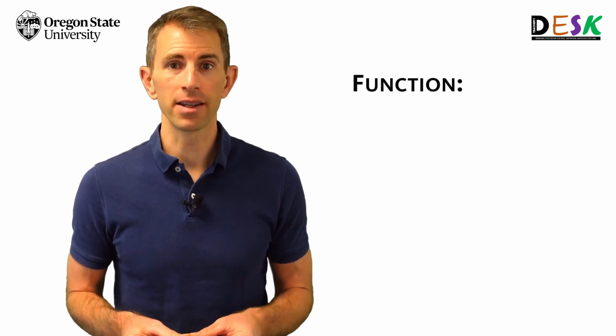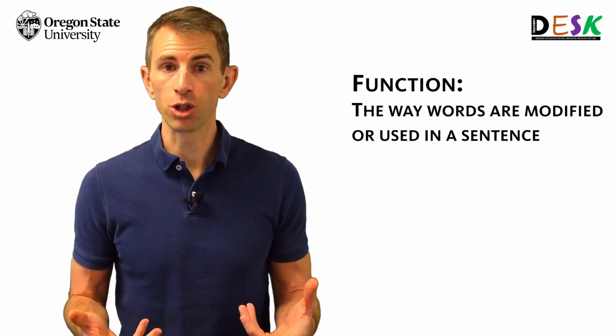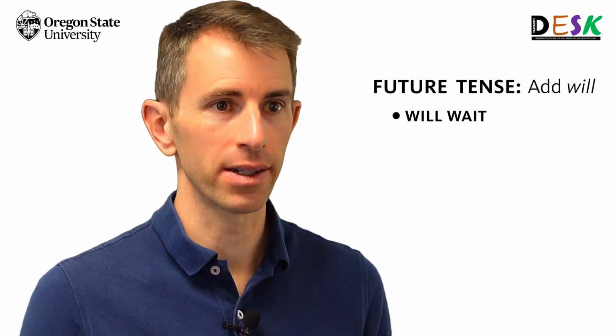As I mentioned in the video on nouns, we can also identify word classes by how they function, that is, the way they get modified or used in a sentence. Verbs, for example, are the only part of our language that can show tense. We can put them in past tense, usually by adding ed, wait, waited. Or in present tense, often by adding s, wait, waits. Or even in future tense by adding an auxiliary or helper verb, will wait.